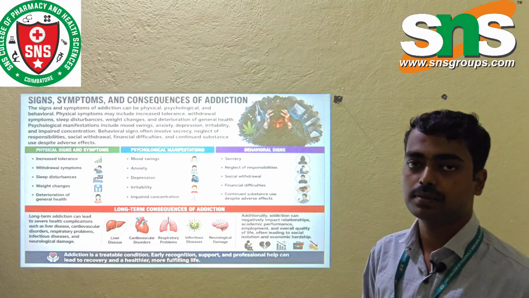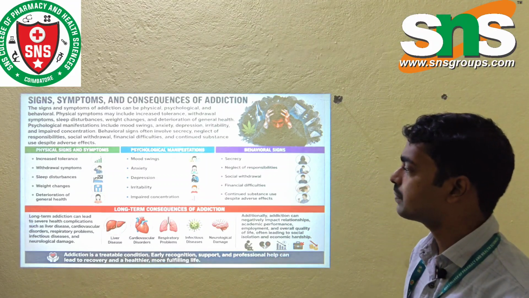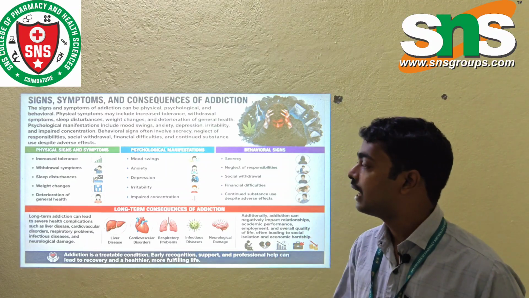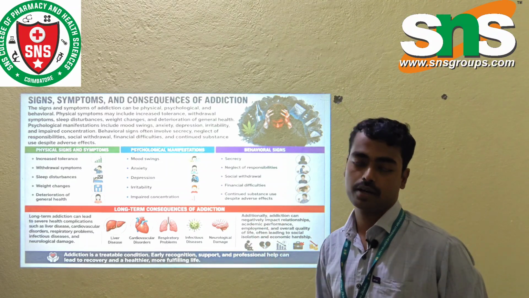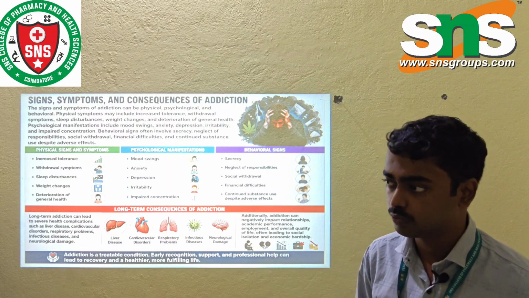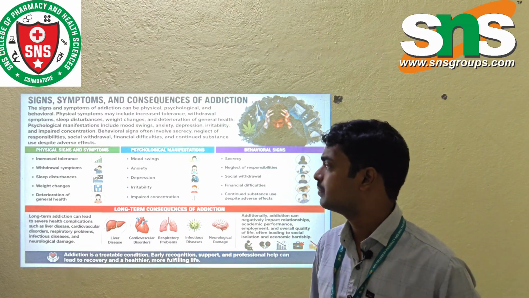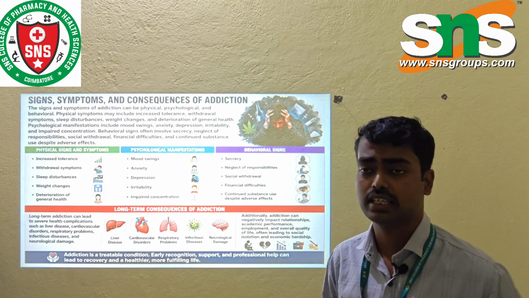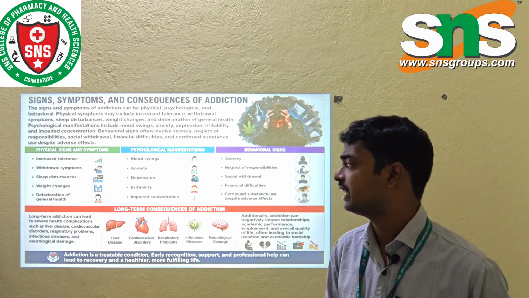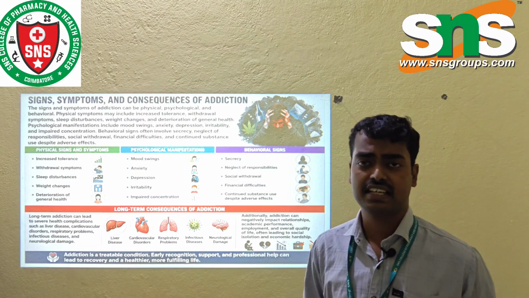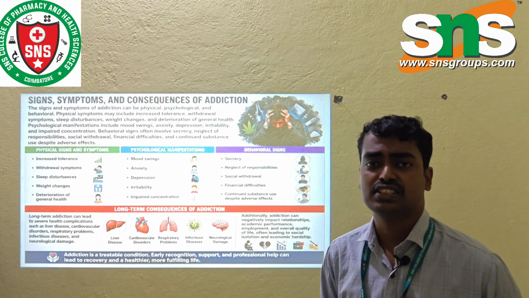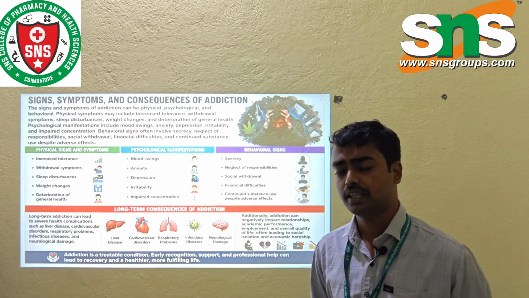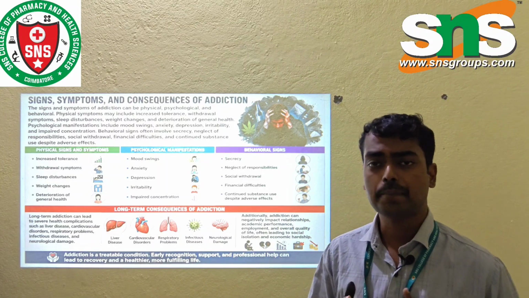Next, the signs and symptoms of addiction. There are physical signs and symptoms, such as increased tolerance of the drug and withdrawal symptoms. If the patient stops taking the drug, they can experience sweating and various other symptoms. There is sleep disturbance: without the drug, gambling or whatever they are addicted to, they cannot sleep properly. There are weight changes due to physiological changes in the body, and deterioration of general health, where overall health is damaged and imbalanced.